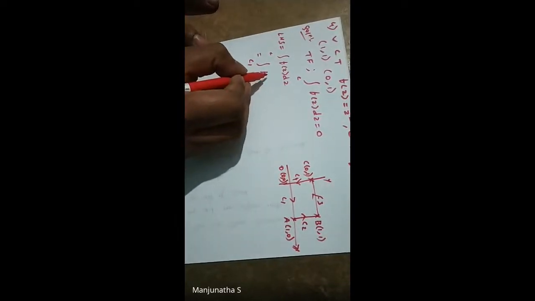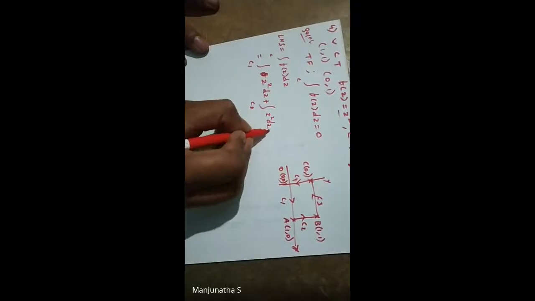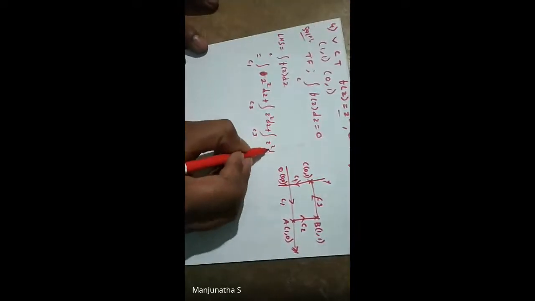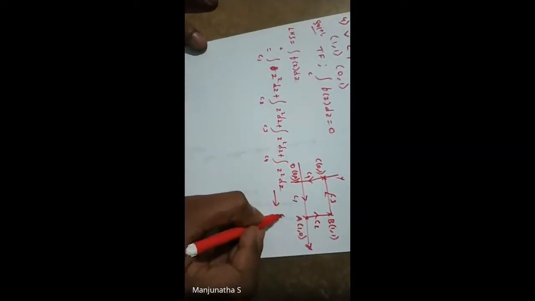So that is equal to integration C1 f of z, which is nothing but z square. So we'll consider directly z square dz plus integration C2 z square dz plus integration C3 z square dz plus integration C4 z square dz. Let us consider this as equation number 1.